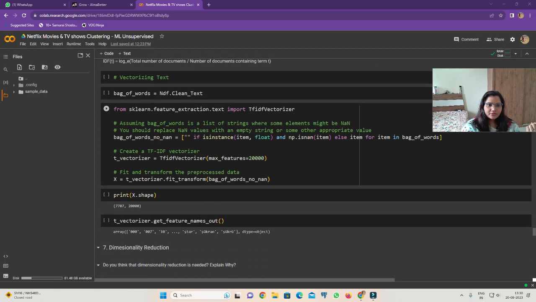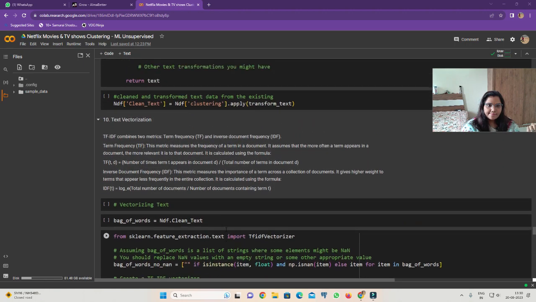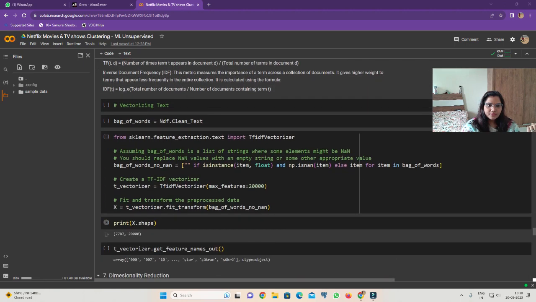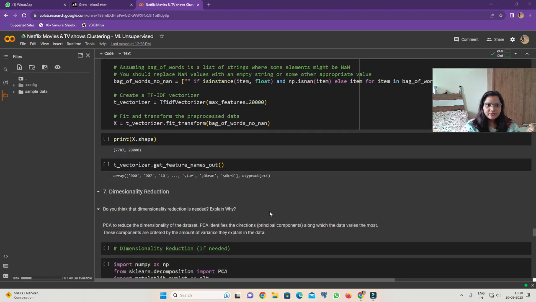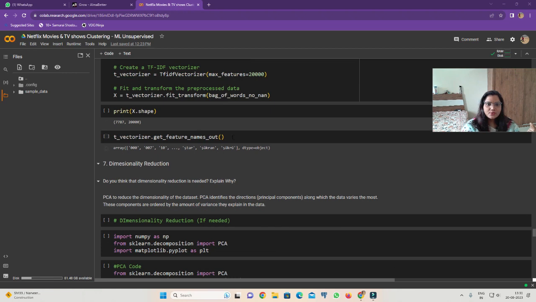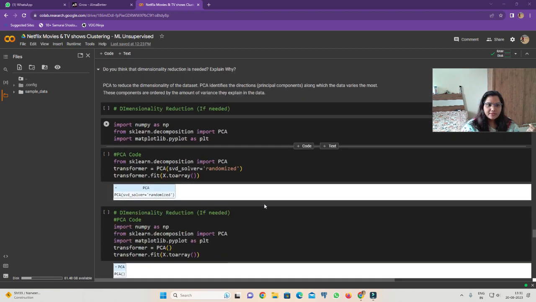Then we vectorize the text. Assuming the bag of words is a list of strings where some elements might be NaN, we should replace NaN values with an empty string or some other appropriate value. They are creating TF-IDF vectorization, then fit the transformer on the processed data, then we print that.